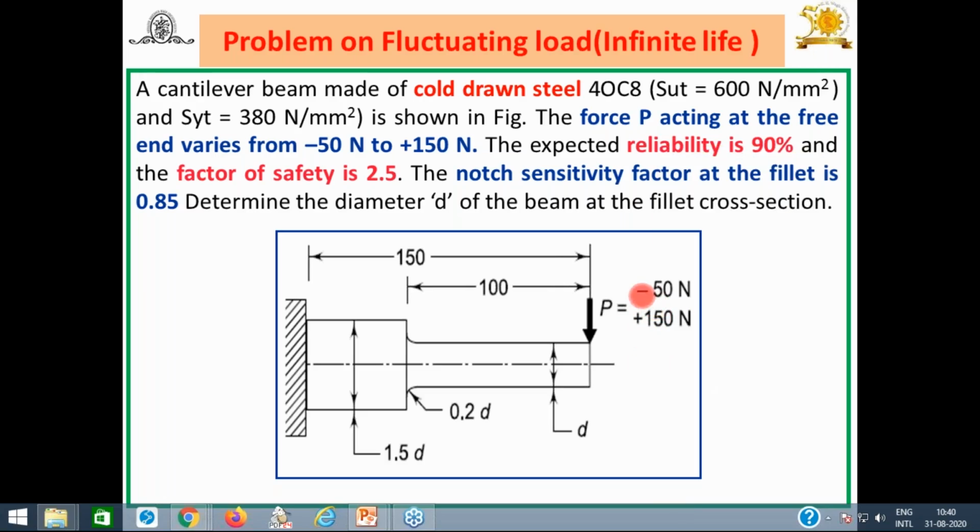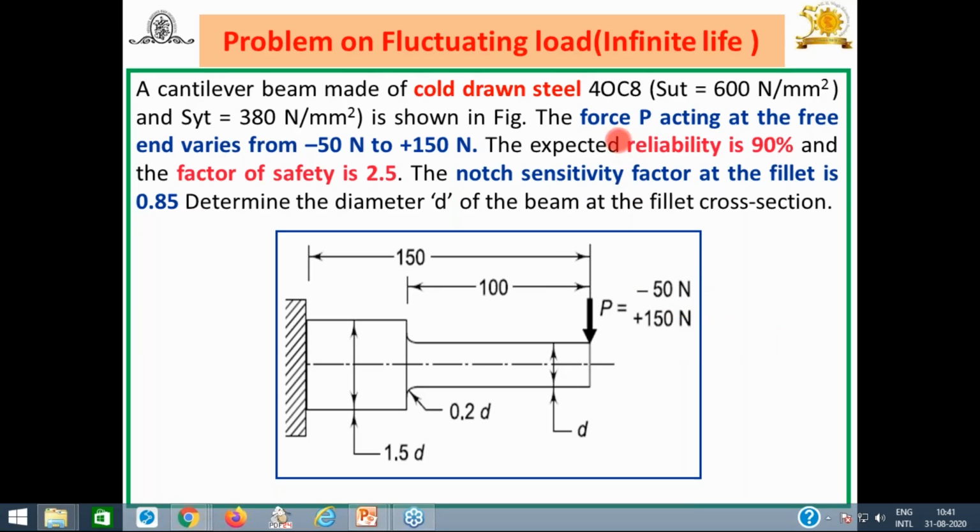For reverse loading, it should be minus 50 to plus 50, or minus 20 to plus 20, that is reverse loading. But minus 50 to plus 150 means it's a case of fluctuating or alternating load. That you have to think about first of all. And if it's a fluctuating load problem, the modified Goodman diagram is the criterion.